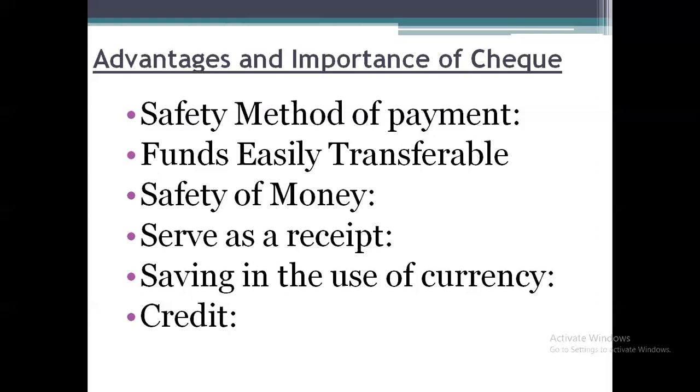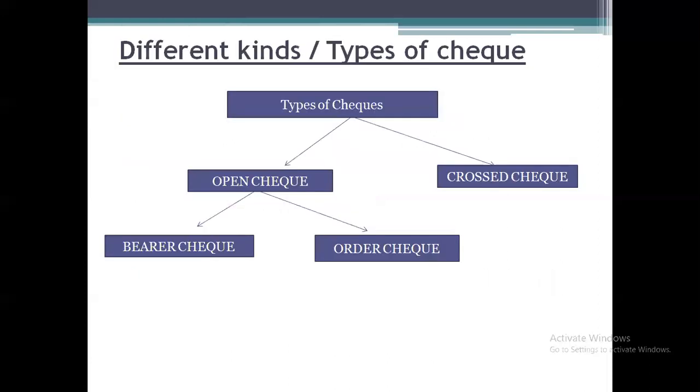Whenever we want to take any amount in the form of credit, we can provide the check, and by taking the instrument, they will collect that check and in turn make the payment. That is called credit. So these are the advantages and importance of checks. Next, we have the important concept called different kinds or types of checks. They may ask for a 15 marks question.